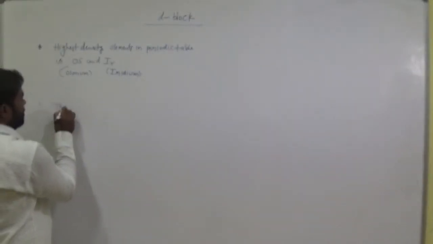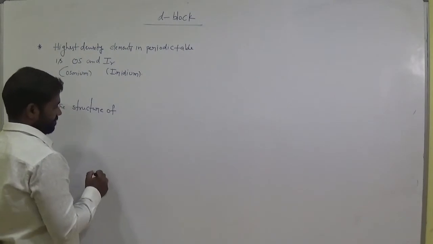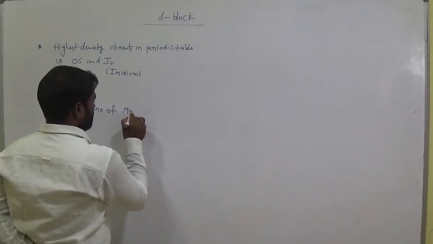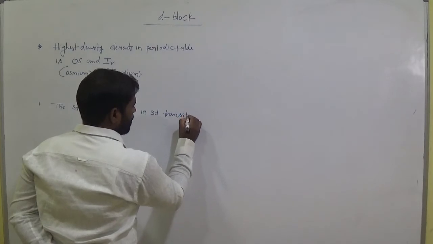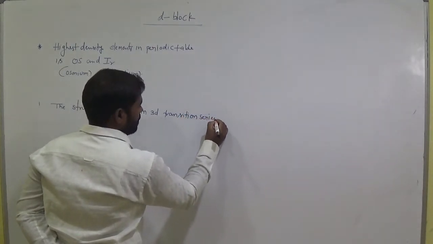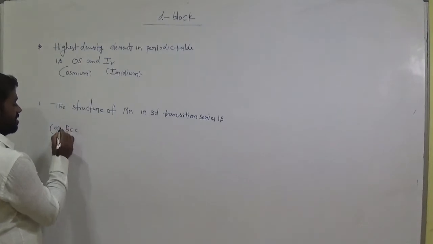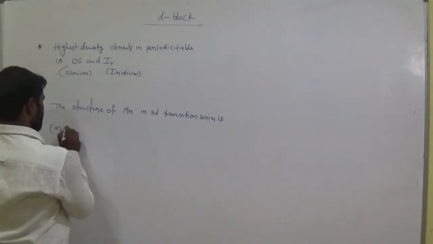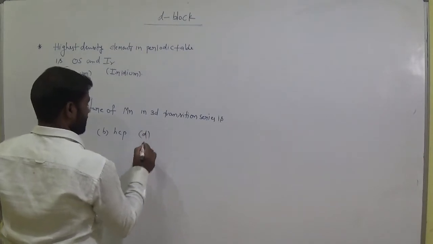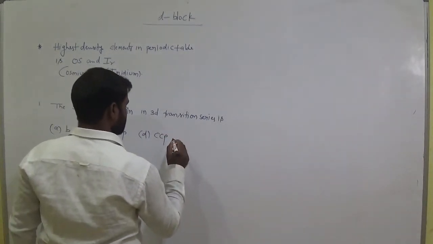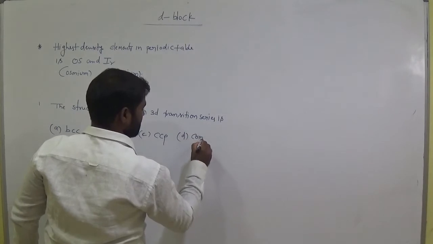The structure of manganese in 3D transition series is: option A BCC structure, option B HCP structure, option C CCP structure, option D complex structure.